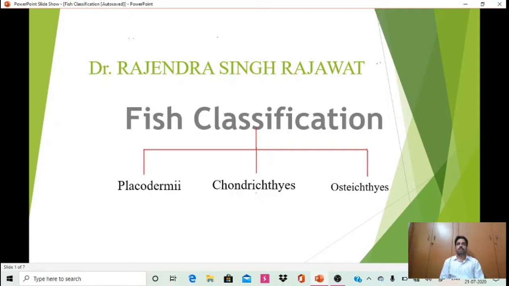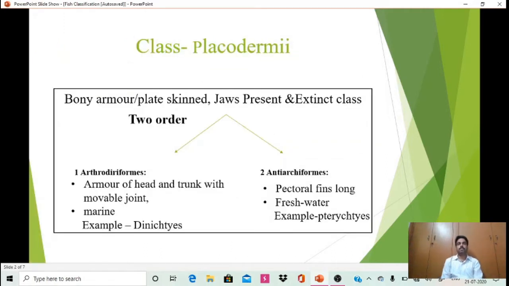Placodermi is the group of fishes that has become extinct, whereas the presence of endoskeleton in Osteichthyes may be bony or cartilaginous. So first we will discuss the group of fishes that has been extinct. The most important character of the class Placodermi is the presence of bony armor, or we can say plate skin.